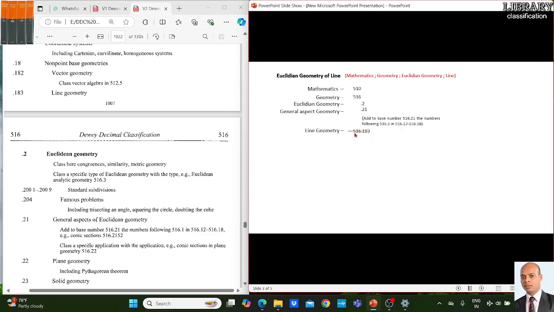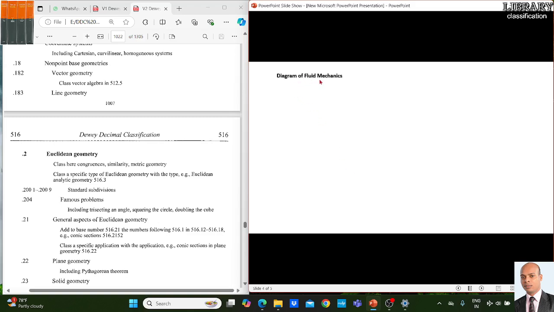So we cross that, the rest is 83. The final number will be 516 dot, this 2 is the common 2 1 and this 83. The final number is 516.218 space 3. This is the answer. Now move to the next title.